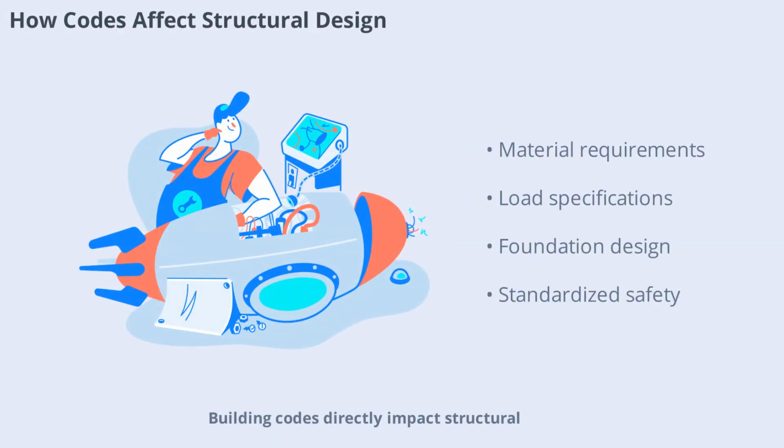Building codes directly impact structural design by specifying requirements for materials, loads, and construction methods. For example, codes dictate how much weight a floor must support, the strength of materials used, and the design of foundations. These requirements ensure that structures are safe and durable, guiding engineers and architects in making critical design decisions. Without codes, there would be no standardized way to ensure building safety.